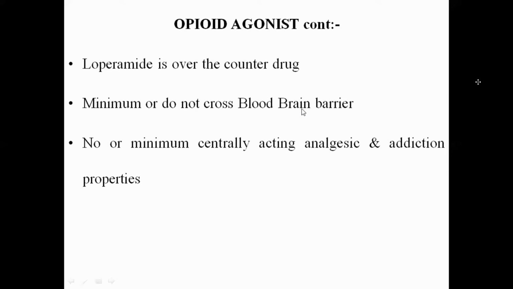But this opioid agonist does not cross, or minimally crosses, the blood-brain barrier. Because of that, there will be no or minimal centrally acting analgesic and addiction property of loperamide and diphenoxylate. Got the point?